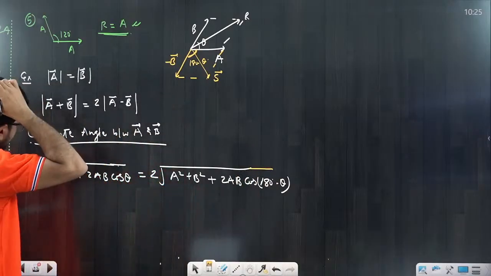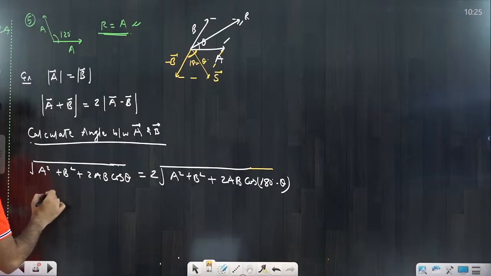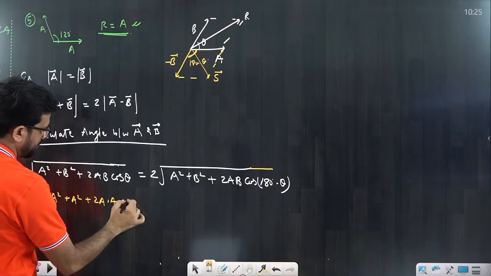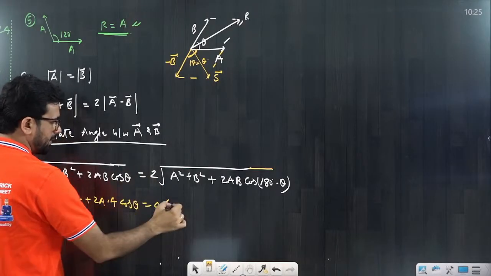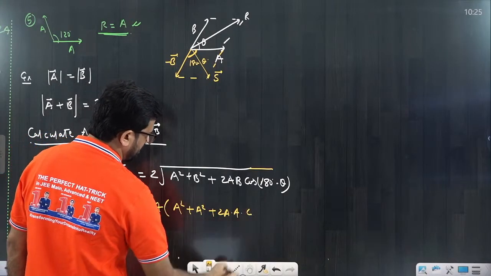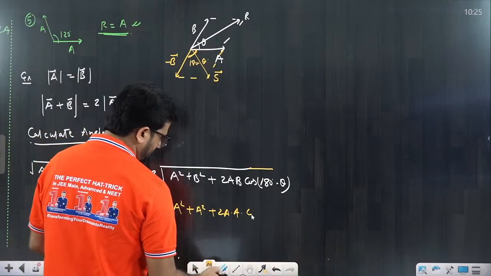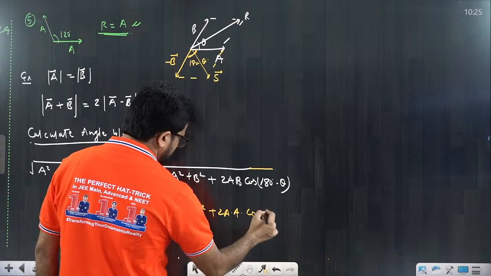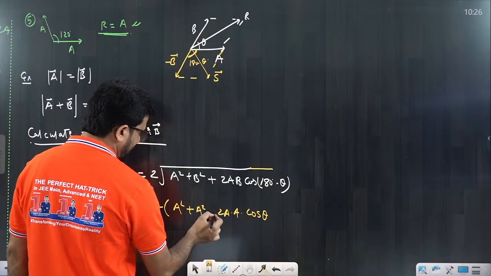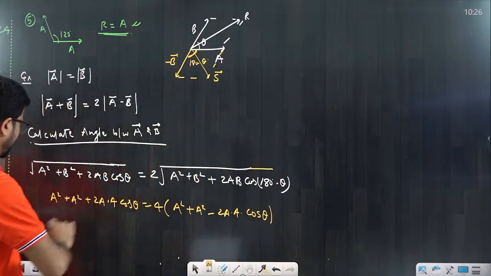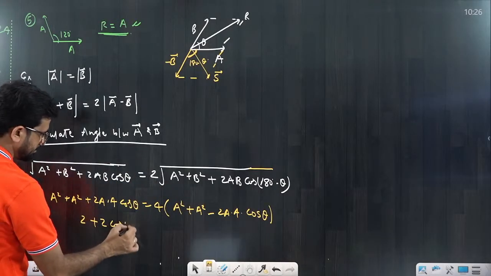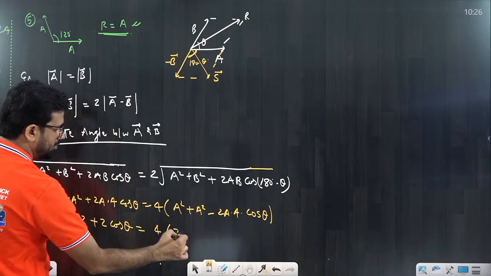Now try to understand. You can square both sides, and a and b are equal. Put in the value. It would be a square plus 2a into a into cos theta. It would be 4 times of, it is also a square plus 2a into a into cos of 180 minus theta, that is equal to what, beta? That is the cos theta only, with a minus sign, minus cos theta. That's the very basic thing. Now put the value. This becomes 2a square taken common, so this becomes 2 plus 2 cos theta. That would be 4 times 2 minus 2 cos theta.